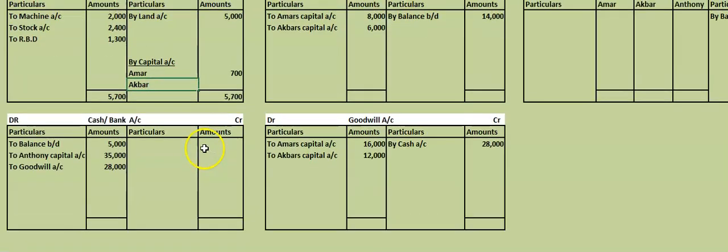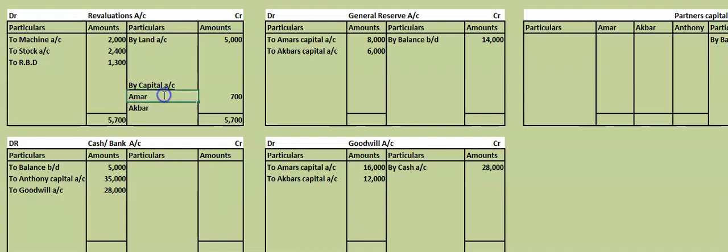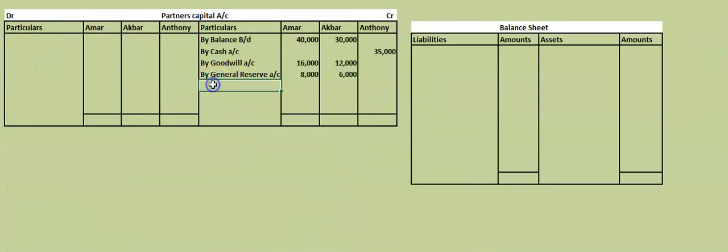So how we have distributed this loss? Amar's share is 400 and Akbar's share is 300. This will go in their respective accounts, 400 and 300 in the partner's capital account. We will write here by revaluation account. How much is loss?